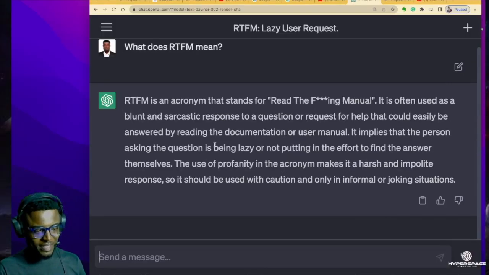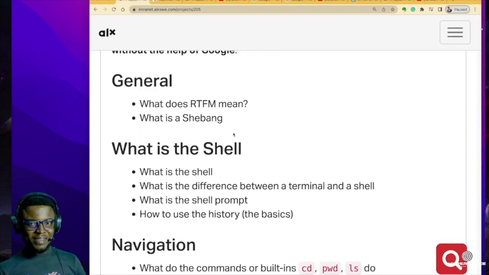Now, watch this. I love this. So, with just one prompt, ChatGPT gives me a generic explanation of what RTFM means, and it stands for read the F manual. It is often used as a blunt and sarcastic response to a question or request for help that could easily be answered by reading the documentation or user manual. So now, instead of going through Google, YouTube, and a whole lot of resources, ChatGPT brings the answer straight to you, and you don't have to waste a lot of time because there is a lot to do. You don't have to waste a lot of time trying to understand simple concepts.